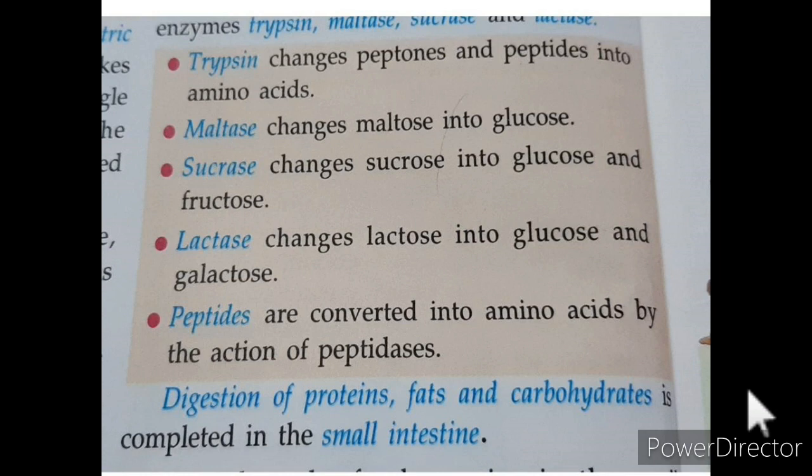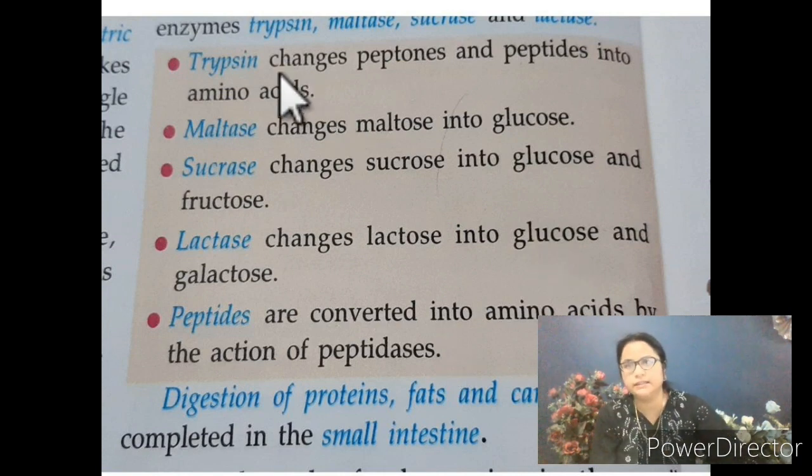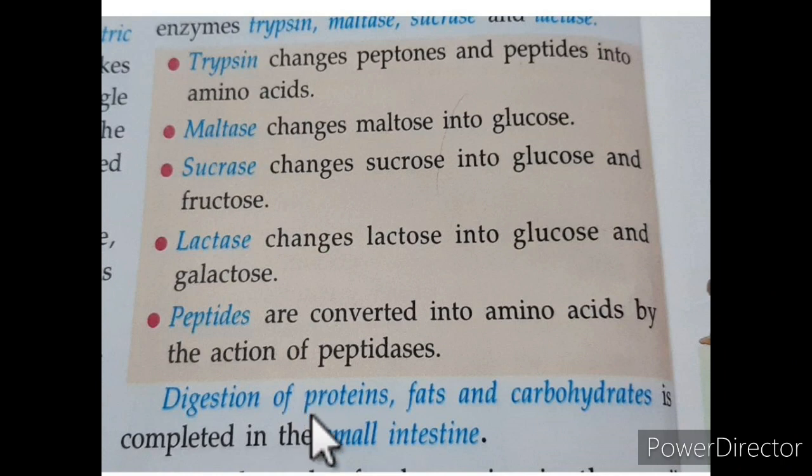Now students, maybe the question is arising in your mind: what are trypsin, maltase, sucrase, lactase, peptidase? Again I am saying these are types of enzymes which are secreted by the intestinal glands, and these enzymes are helpful for breaking down complex compounds into simpler forms. Like in digestion, protein, fat or carbohydrates are complex compounds. They have to be converted into a simpler form.